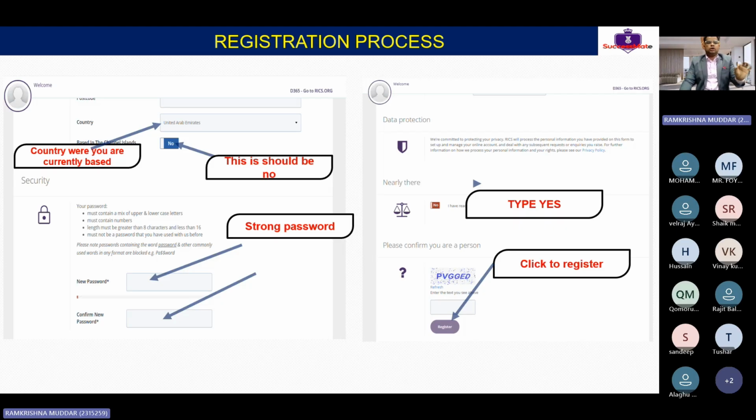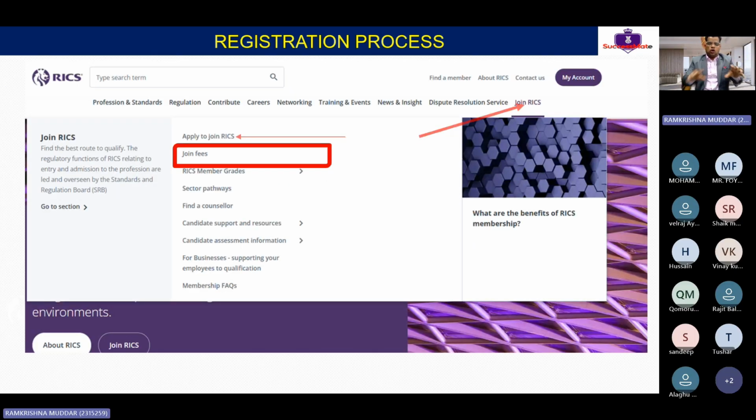Then you have to create a simple password for yourself. Let it be a strong password so that you remember it. Once you create this, you will have one access where, if you go to My Account, you can put in your login ID and credentials, login ID and username. Clear, guys? So this is how it is going to look. Then the next process: this you have already registered, you have not paid the money.